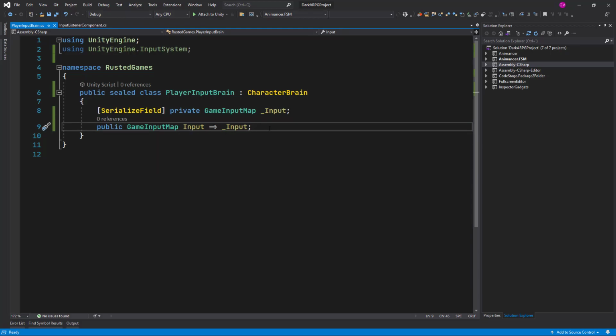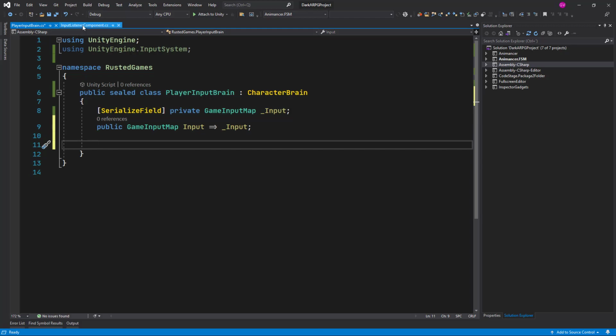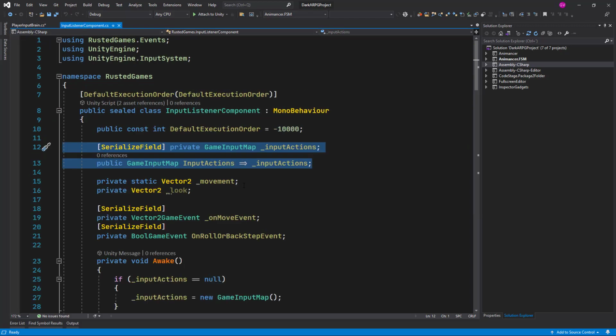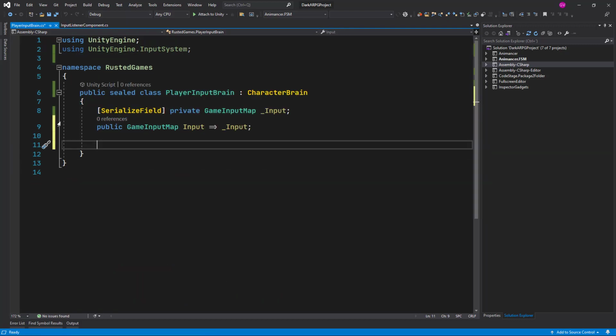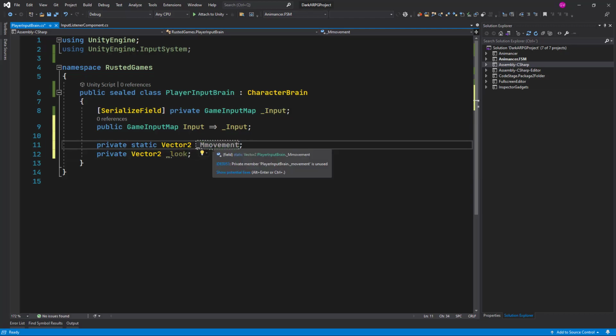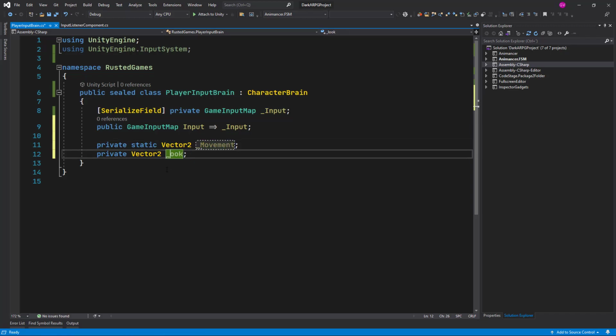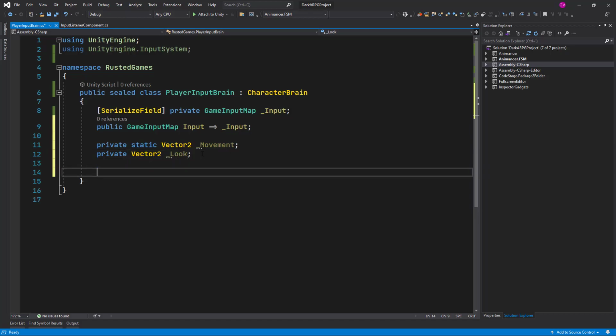There we go. So the next thing I want to do is copy from here. We have our static vector movement and the vector look, so let's bring those two. Same thing here, I will just change the M to uppercase and the L uppercase L as well. The static is for the ORK framework for the static method we need later on.